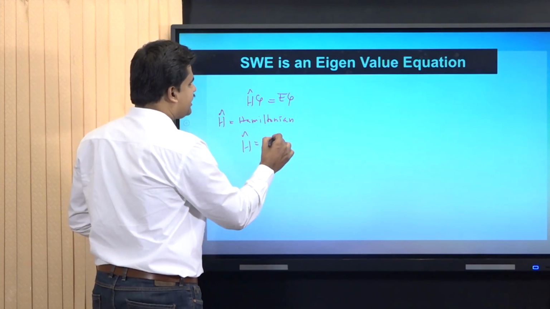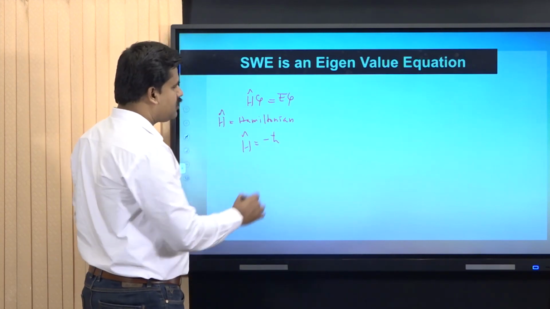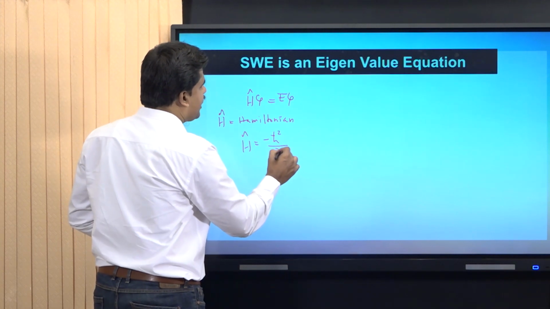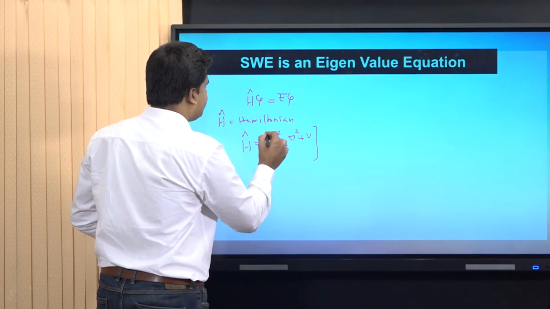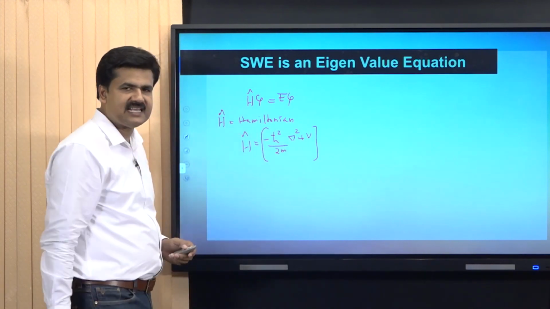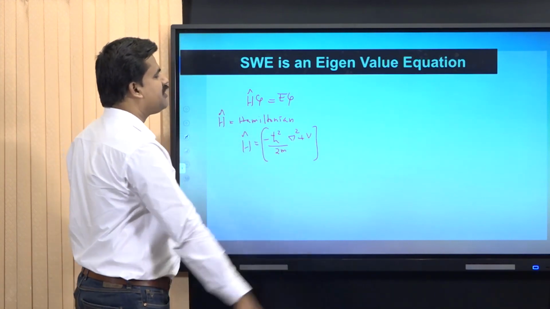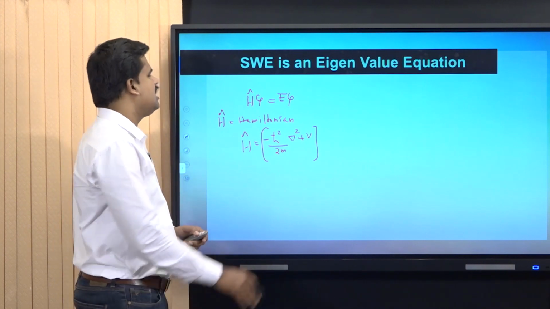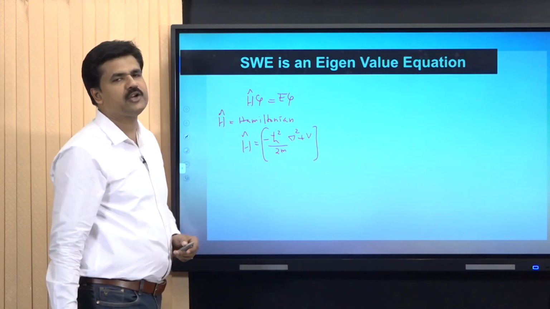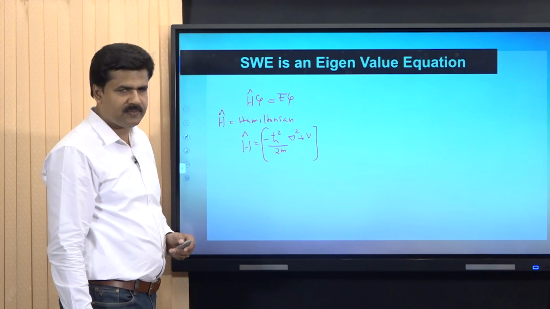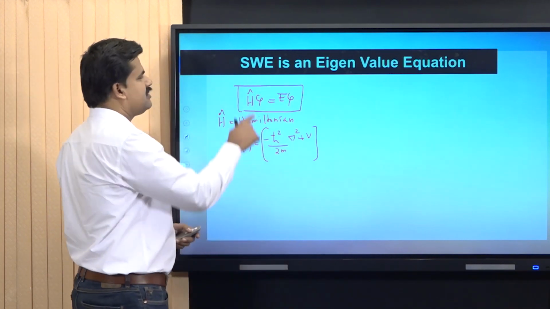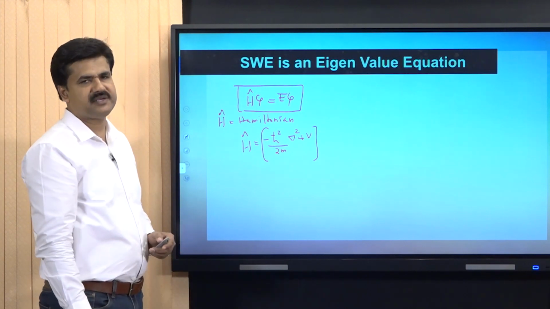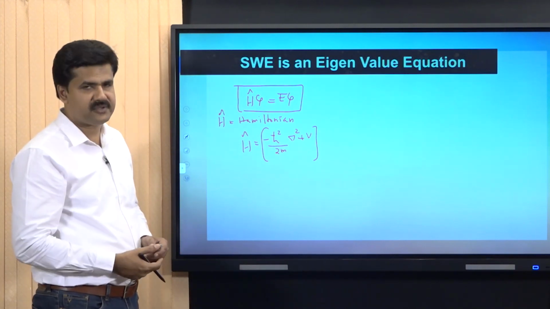We already learned that H hat is equal to minus h cross square by 2m del square plus V. The first part represents kinetic energy and the second part represents the potential energy. So H hat, or the Hamiltonian operator, is the total energy operator. From this equation, it is clear that the Schrodinger wave equation is an eigenvalue equation.